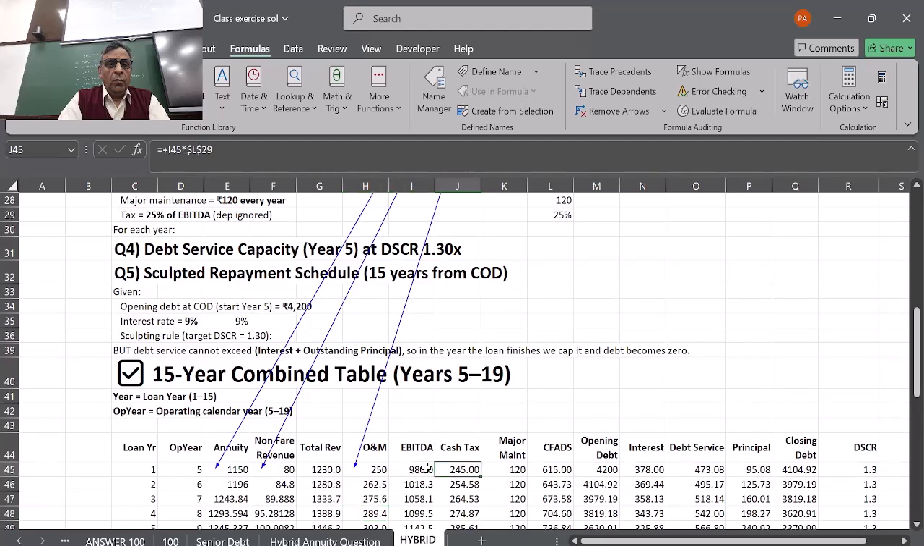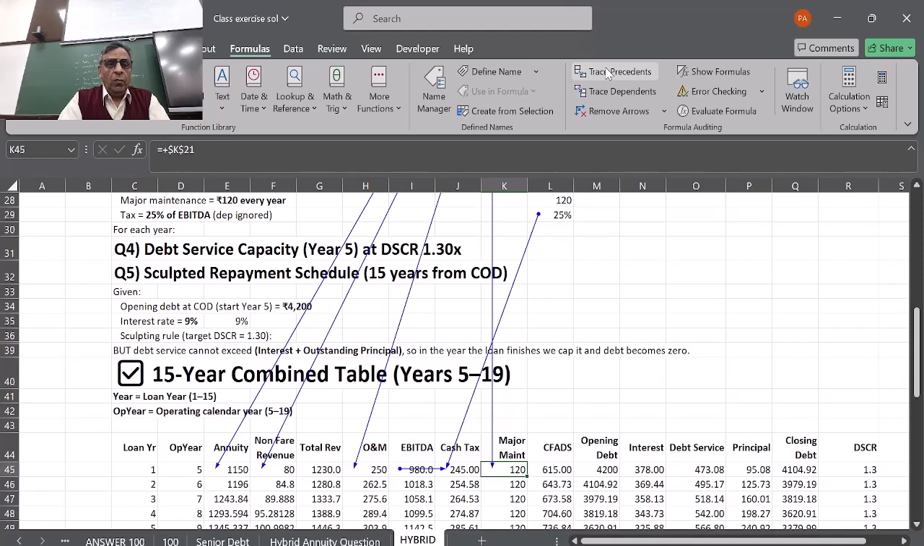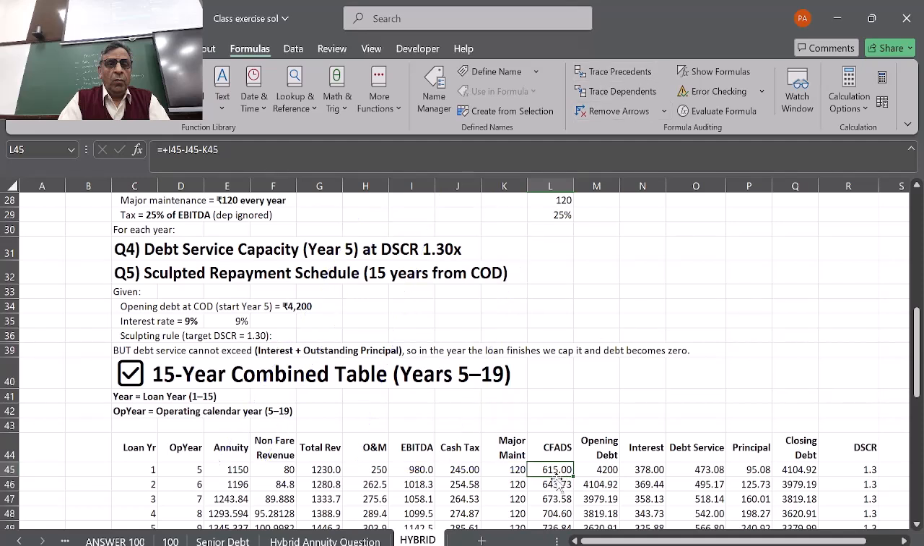Then cash taxes, which is 245, is EBITDA multiplied by the 25% tax rate. Major maintenance, we have just plugged in the number. It is given in the question that the company is going to keep a reserve of 120 crores. So then the CFAD will be 615. We have already made this calculation on the top, which is basically 980 minus 245 minus 120. So this is the CFAD.